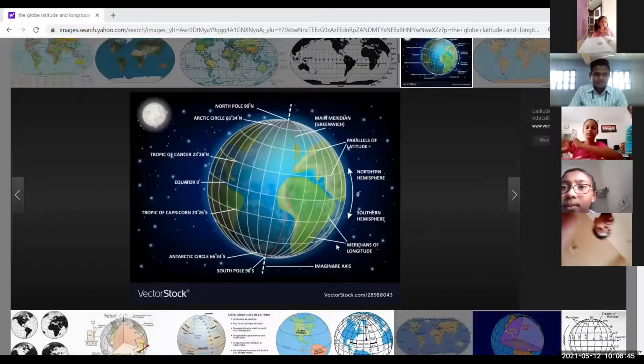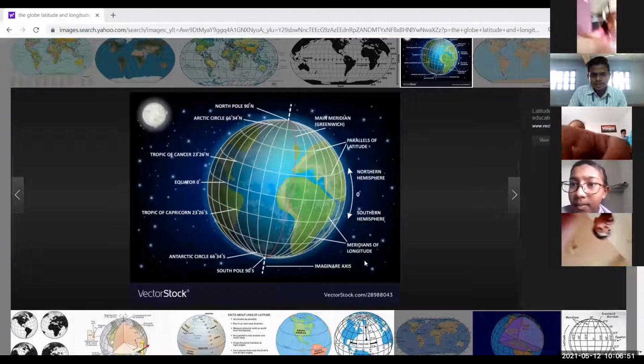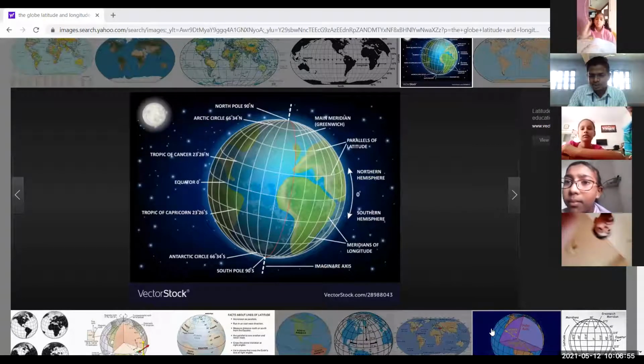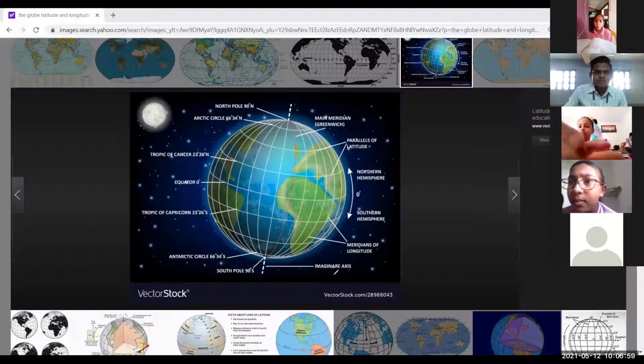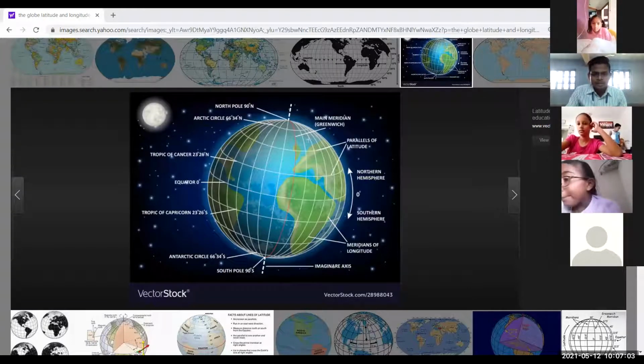Okay. You can see here the prime meridian, Greenwich Mean Time. I am going to annotate it. Here you can see Greenwich Mean Time.